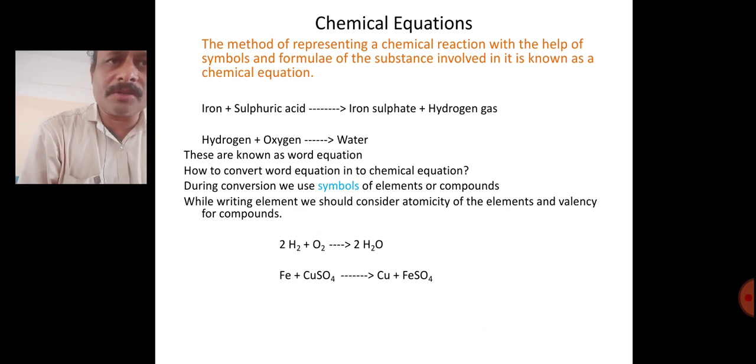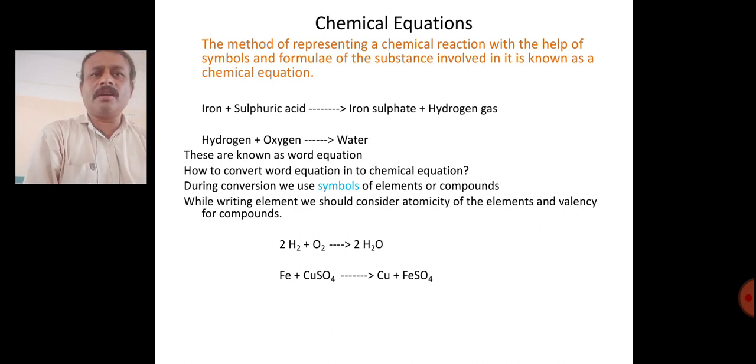That is, hydrogen plus oxygen is written. What I have written is called a word equation because I have not used symbols and formulae. But a chemical equation means representing a chemical reaction using symbols or formulae. But I have written in words, hence these are called word equations. Then how do we convert a word equation into a chemical equation? It's very easy.